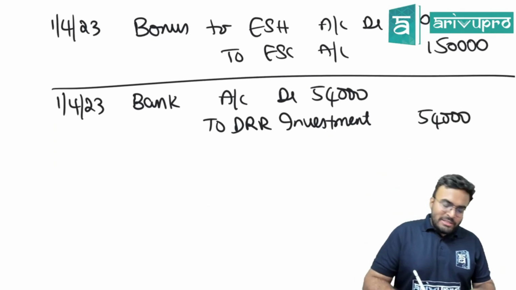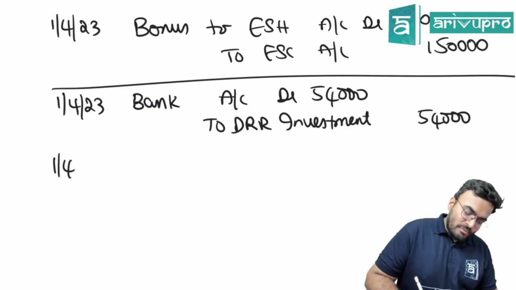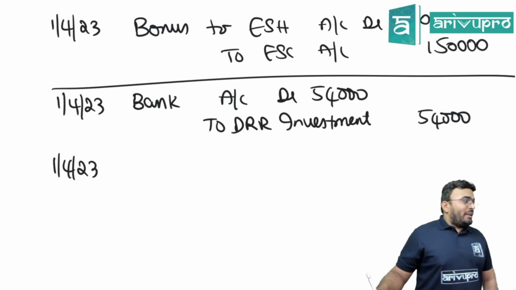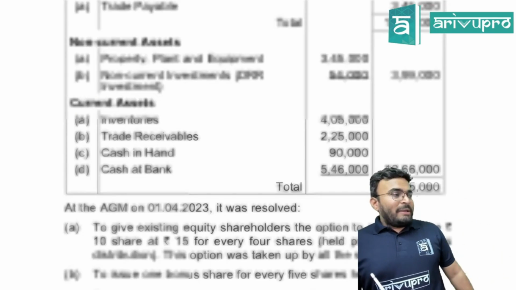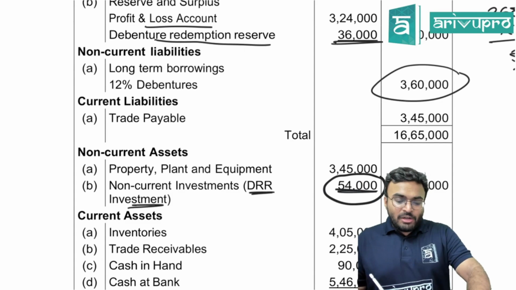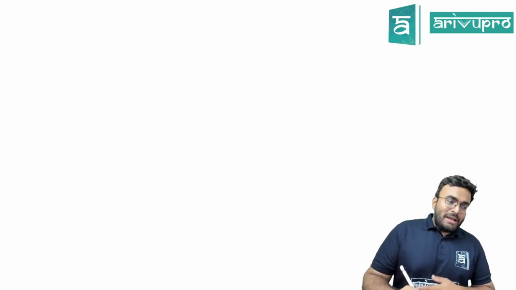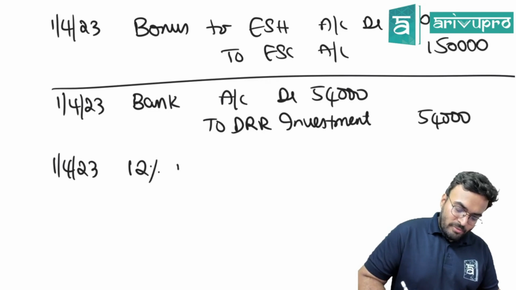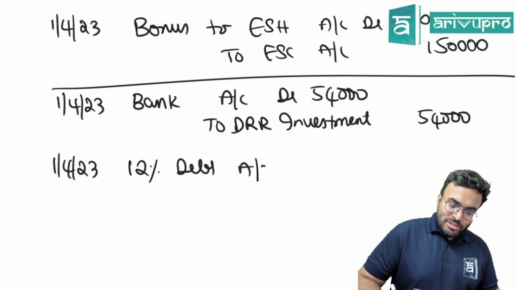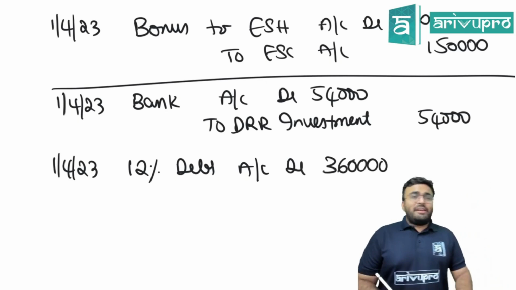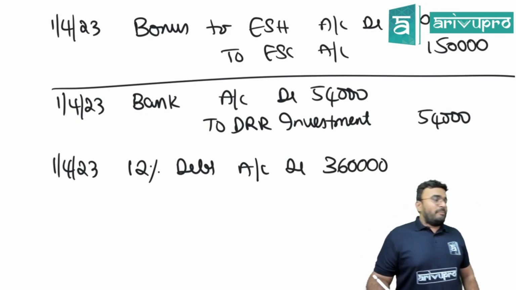Now after this, what is the next entry? When you are redeeming the debentures, what is the next entry? The due entry. What is the due entry? Debentures account debited. How much percentage debentures are they? 12% debentures. So you will pass the entry: 12% debentures account debited, how much? 3,60,000. Are we redeeming the debentures at par or premium?